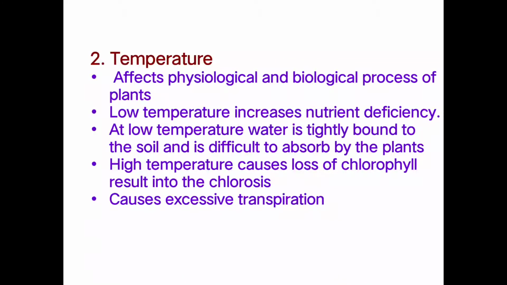Then the second most important climatic parameter is the temperature. Mostly the temperature affects the physiological as well as the biological processes of the plant. That means all the physiological as well as the biological processes of the plant are regulated by the temperature. Then the low temperature increases the nutrient deficiency. When very low temperature is present, nutrient deficiency occurs in the crop cultivation.